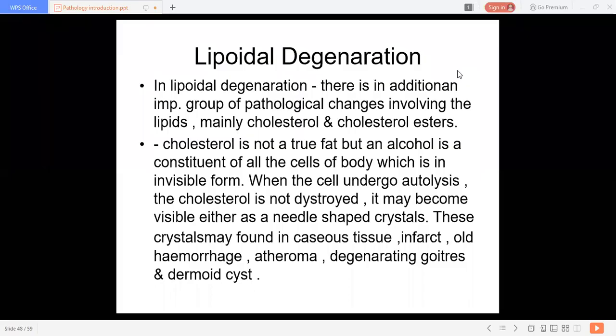From today onwards, we are going to start with the next topic, that is lipoidal degeneration. And atherosclerosis is a type of lipoidal degeneration. I'm also going to teach you atherosclerosis related to this lipoidal degeneration. So while teaching the cardiovascular system, I'm not going to repeat this topic again, that is atherosclerosis.